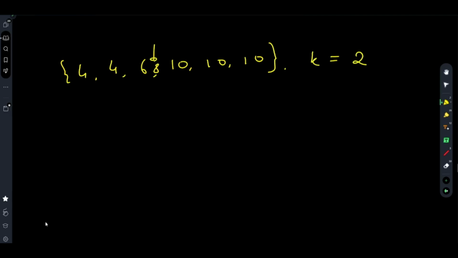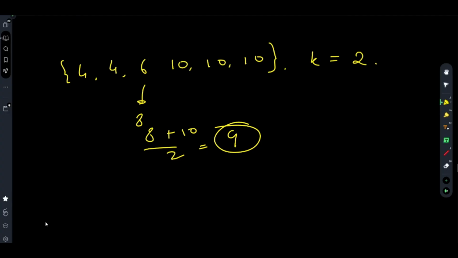Now you are allowed to do 2 increments only. So if you increase this 6 by 2 units, this will be 8. 8 plus 10 by 2 equals 9. This should be the maximum median. Why? If you assume the median to be 10, there is no way you can do 2 increments and make the median 10.